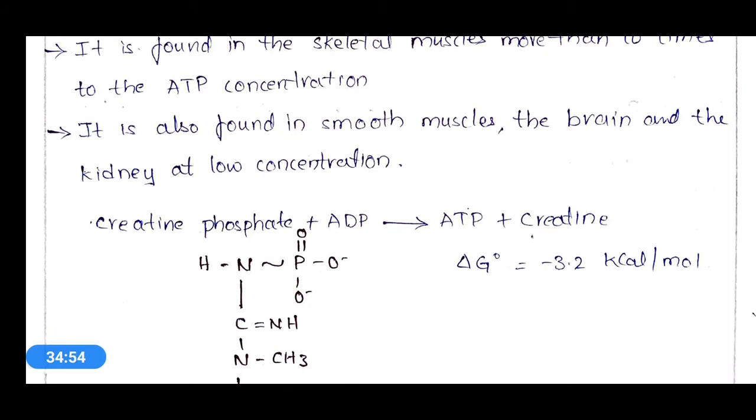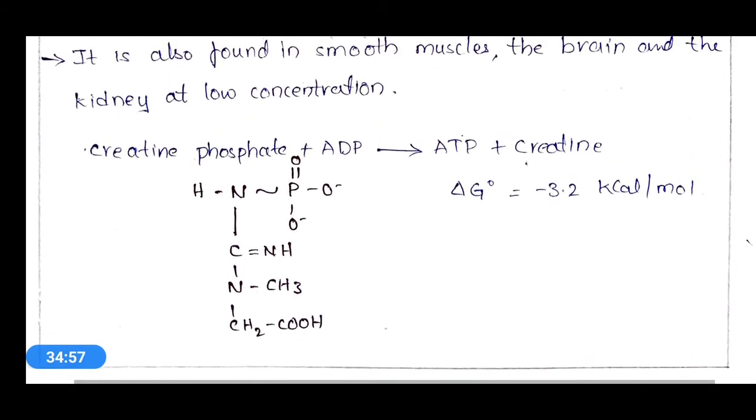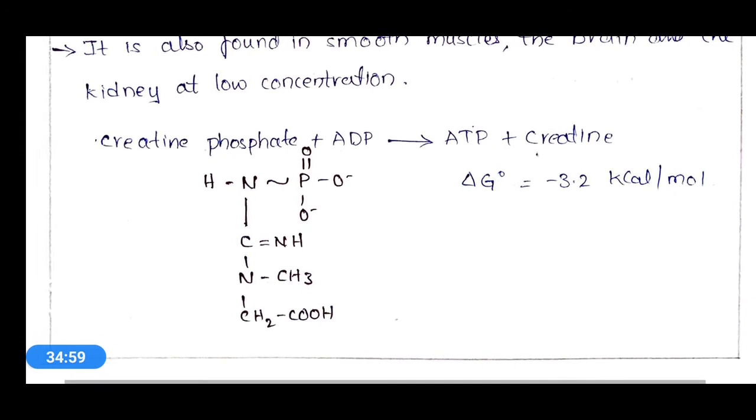And this creatine phosphate, if you see the structure, see this, it contains one high energy phosphate group and creatine phosphate is converted to creatine with the help of an ADP molecule. Finally, after the reaction, what will happen? ATP and one creatine molecule will be formed, and here delta G naught is minus 3.2 kilocalories per mole. Okay.